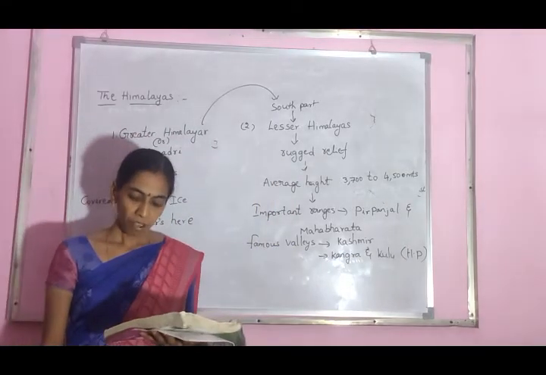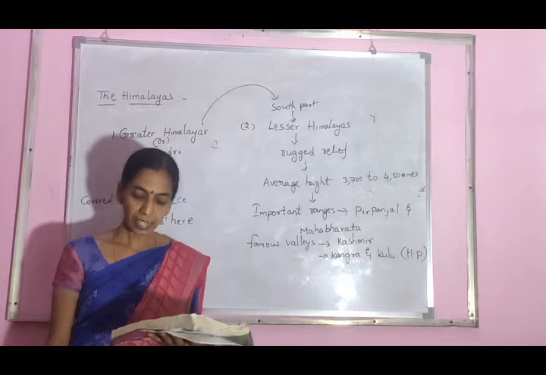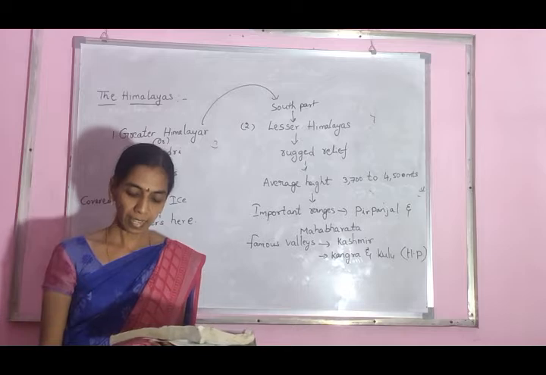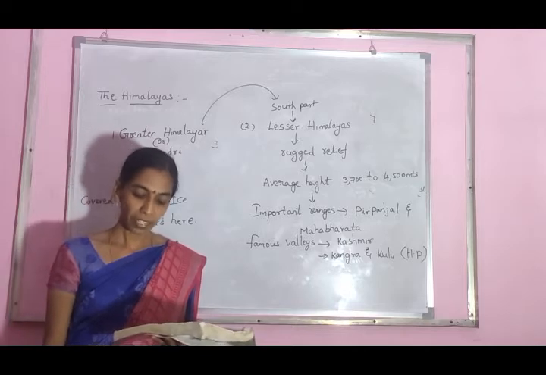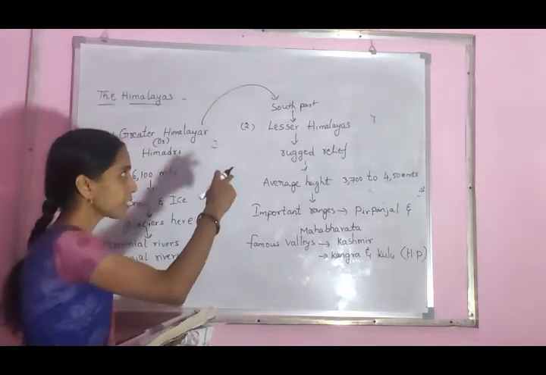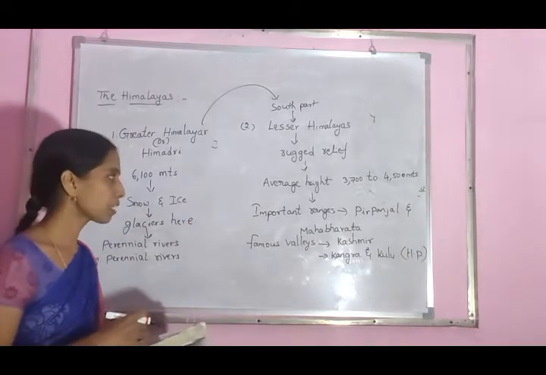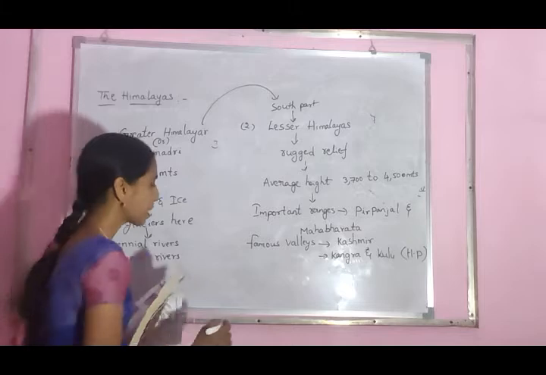This region is well known for many hill stations like Simla, Mussoorie, Nainital, Ranikhet, etc., and is covered by evergreen forest. The Lesser Himalayas also have famous hill stations. What are the hill stations?